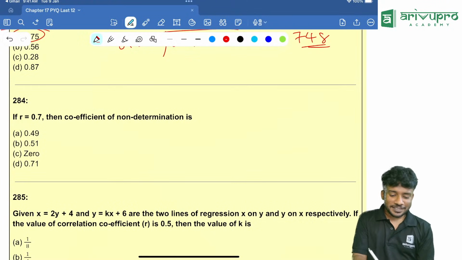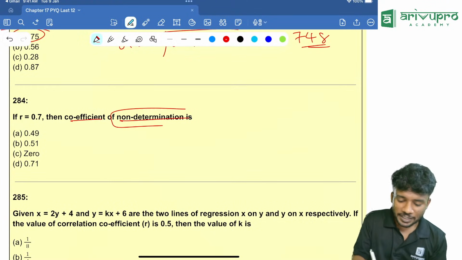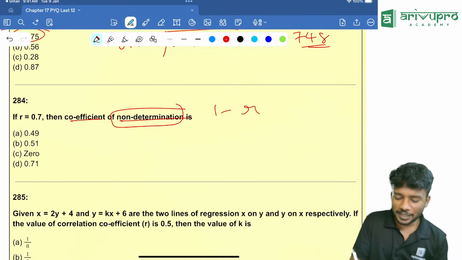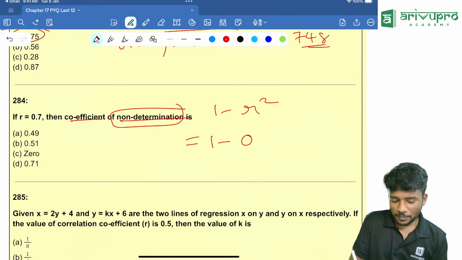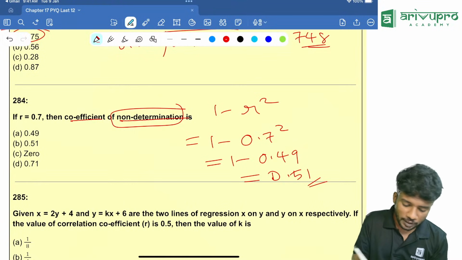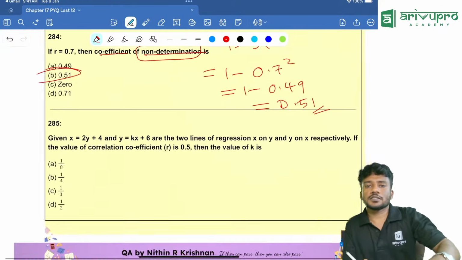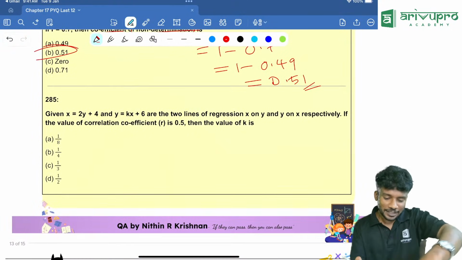R is equal to 0.7, then what is the coefficient of non-determination? It is 1 minus R square, which is 1 minus 0.7 square, which is 1 minus 0.49. The answer is 0.51. Option B is your answer. Did you get the answer? Yes.